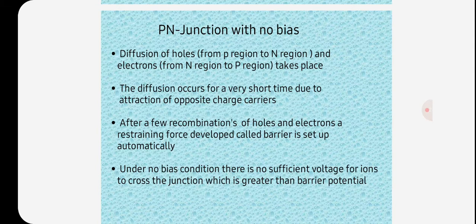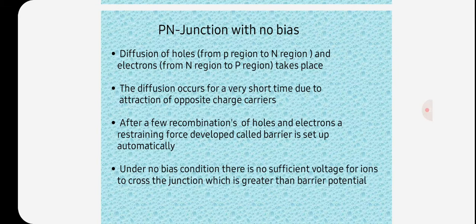Likewise, holes generated in the n-type material, the minority carriers, find this situation favorable and move across the junction in the opposite direction. This is known as the reverse current, referred to as IR. This transfer of electrons and holes back and forth across the PN junction is known as diffusion.